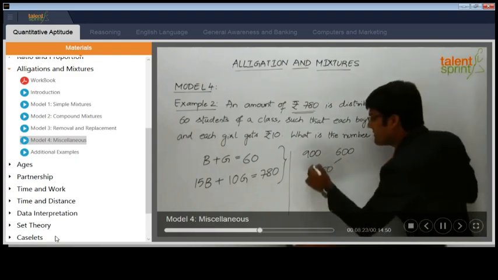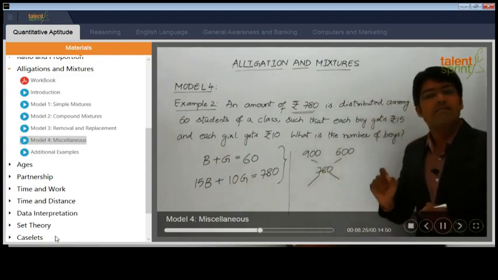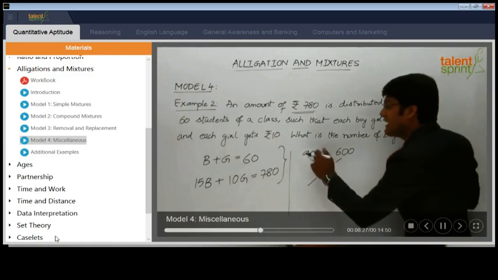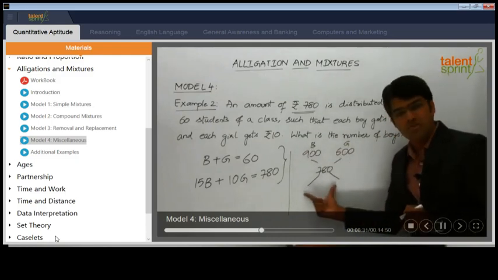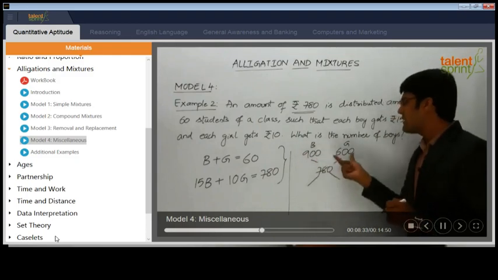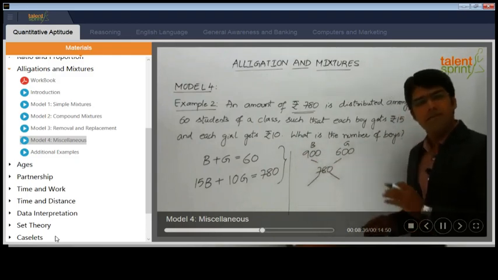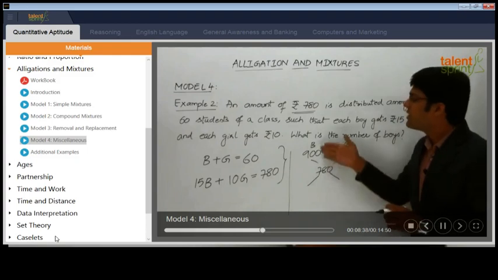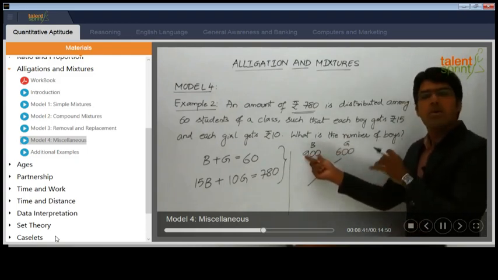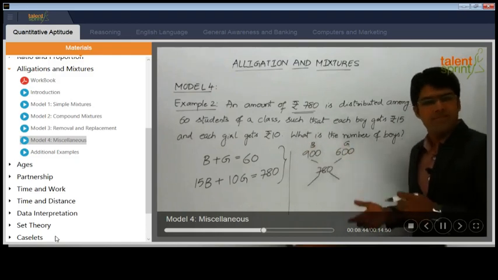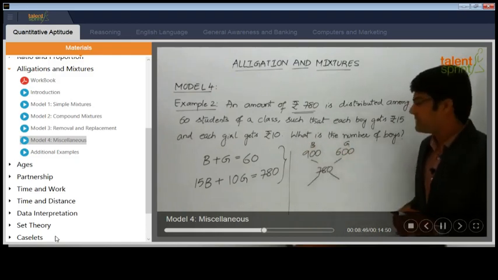Now take the cross difference to get the ratio of boys to girls. Remember, 900 is with respect to boys and 600 is with respect to girls. So the ratio will be B is to G. If we take 600 here and 900 here, we get G is to B. The final answer is going to be the same based on what value you take first. Type 1 is boys and type 2 is girls, or type 1 is girls and type 2 is boys. That doesn't really affect our answer.